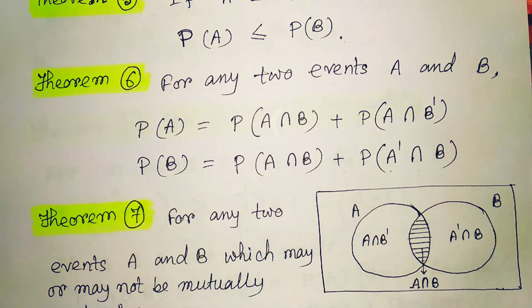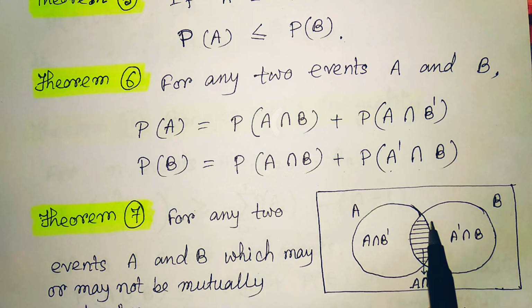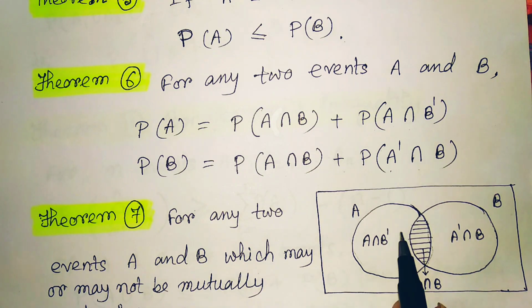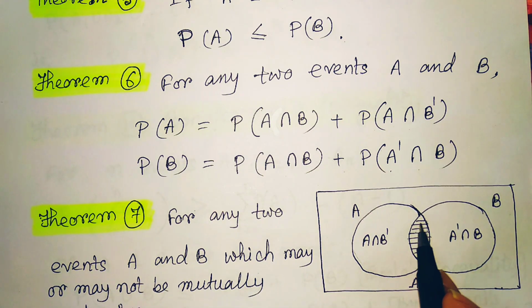With the Venn diagram also we can verify this. The probability of A, our requirement, is the probability of this portion. The probability of A intersection B is only this common portion.